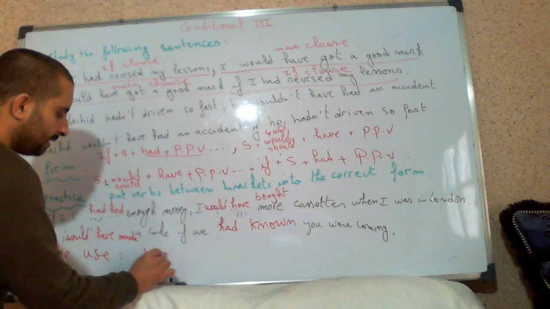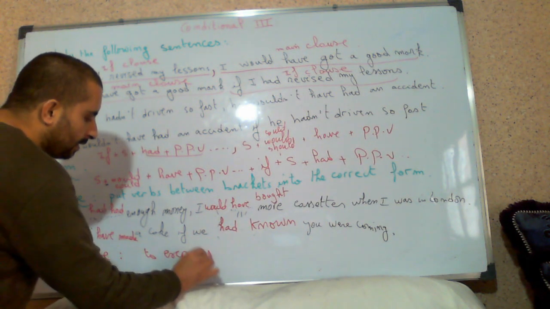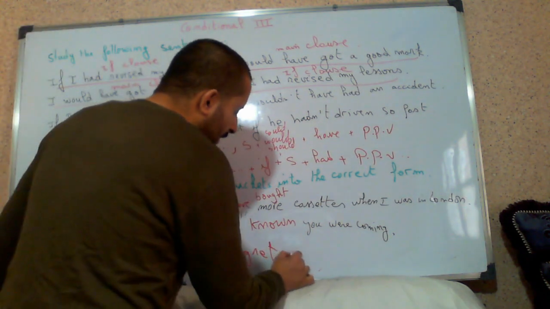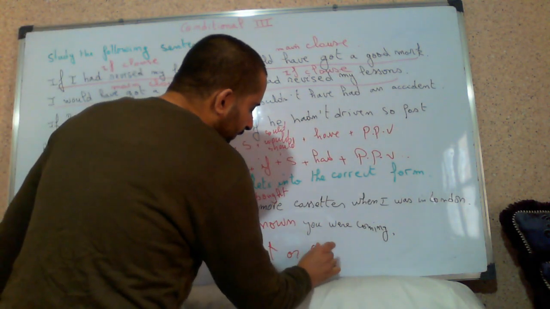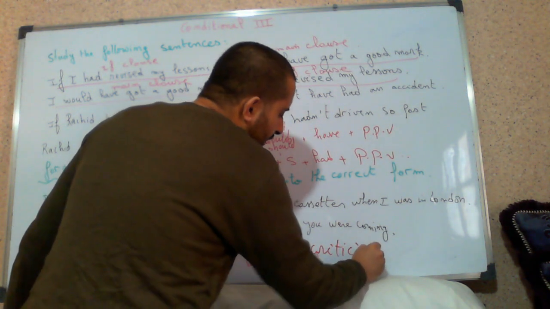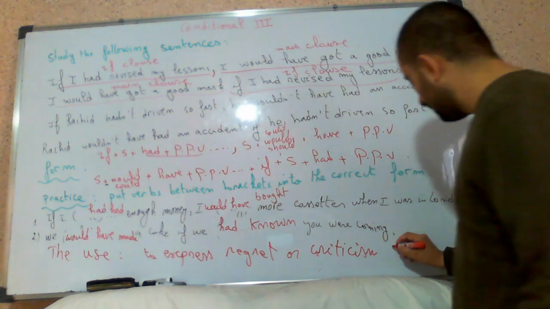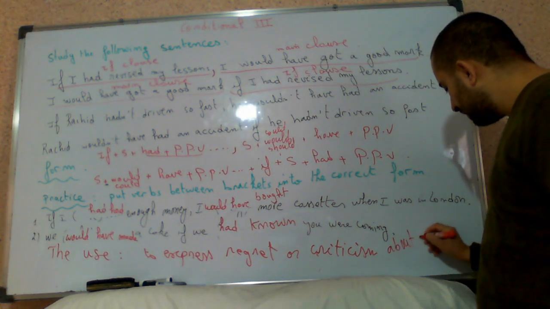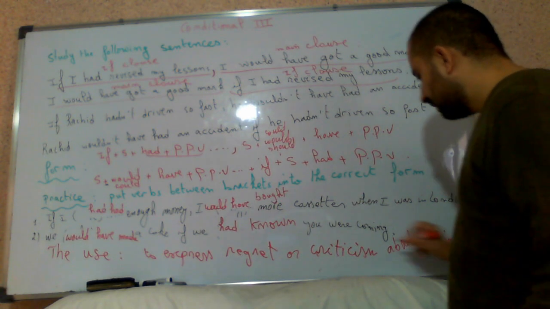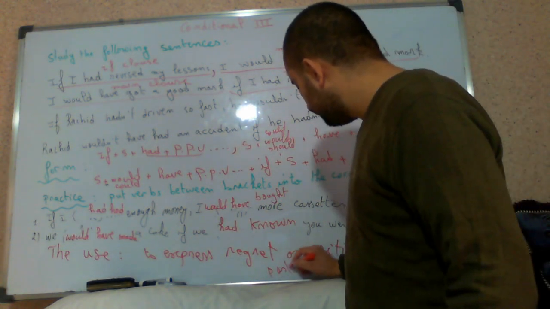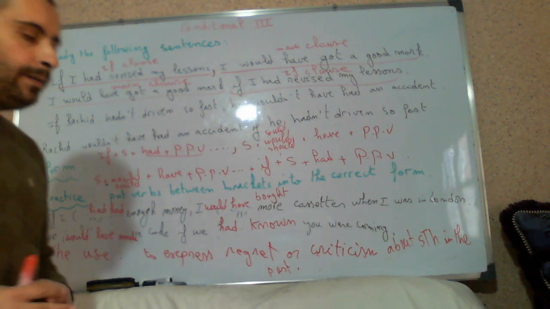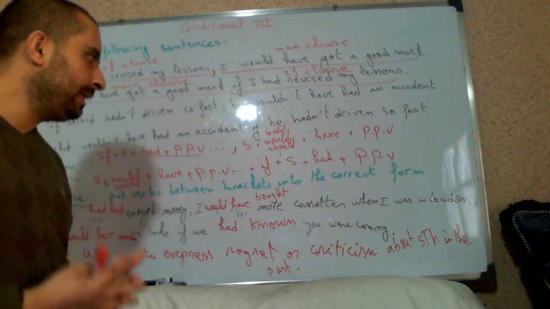To express regret or criticism about something that happened in the past. So the meaning of conditional type 3 is just regret or criticism.